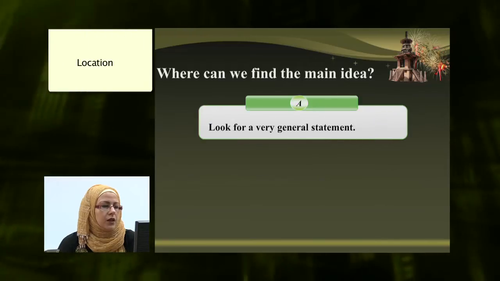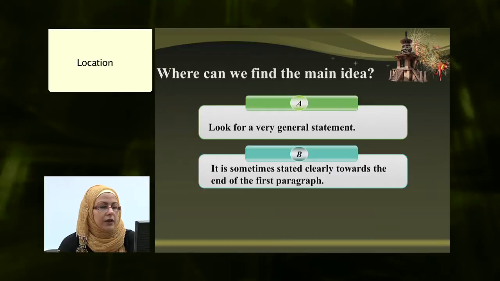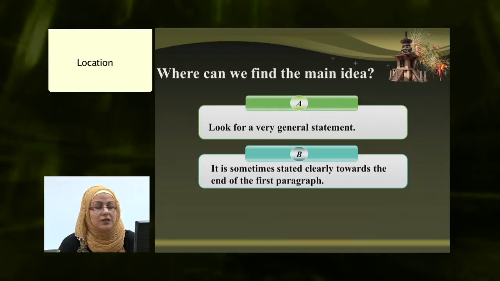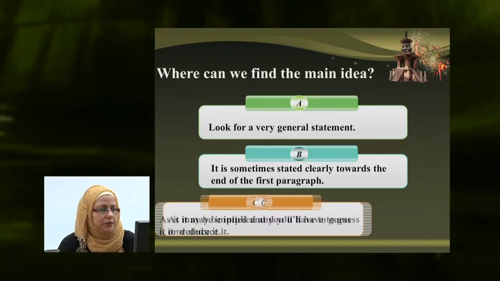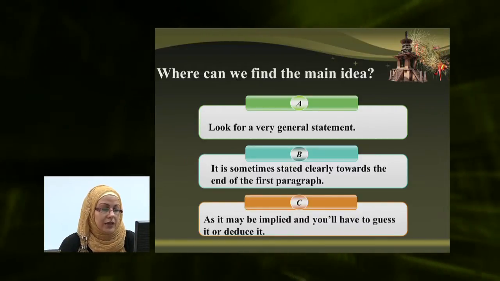Where can we find the main idea? We need to look for a general statement, and it is sometimes stated clearly towards the end of the first paragraph. Or it may be implied, and you'll have to guess it or deduce it.